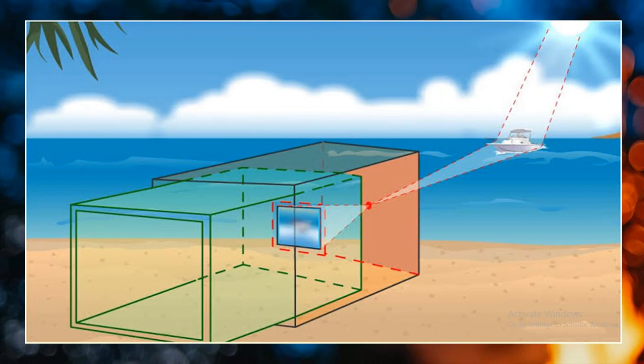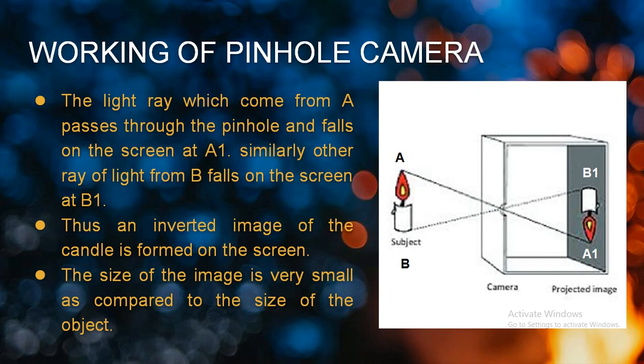But whatever image we capture on this translucent paper will be completely inverted. Inverted means upside down. So in this way it will work. Let's see in detail. See, this is the object and this is our pinhole camera. Whatever light rays come from this candle flame will project on the pinhole camera, travel through that hole and be captured on the screen like this.